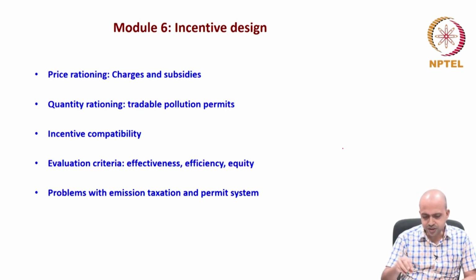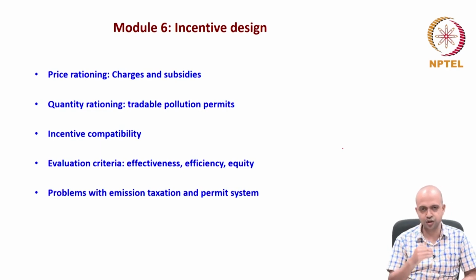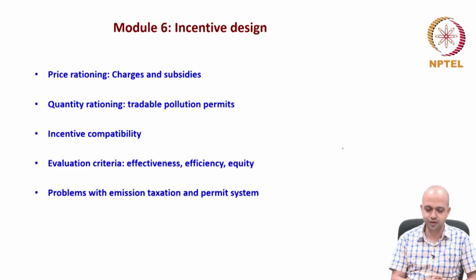So this tradable pollution permit is an alternative to price rationing. It is called quantity rationing. We'll first discuss price rationing, and next we'll discuss quantity rationing.